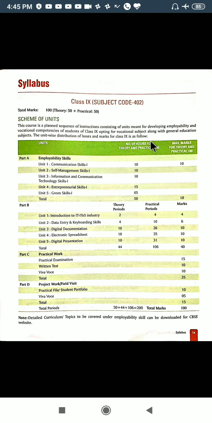I was supposed to start with the unit Data Entry and Keyboarding Skills, but it will require lab sessions. So I am postponing this unit and I am starting from Chapter 1, Communication Skills.